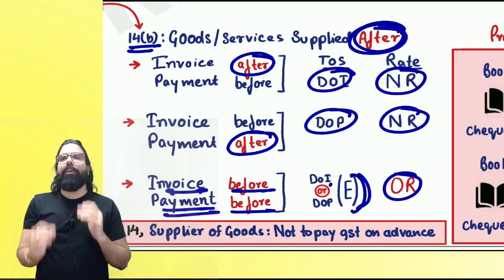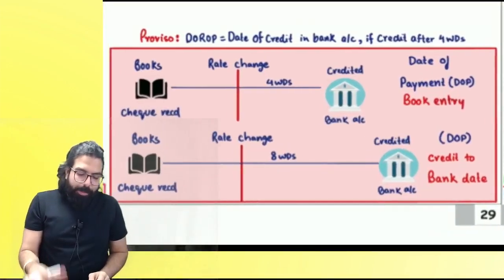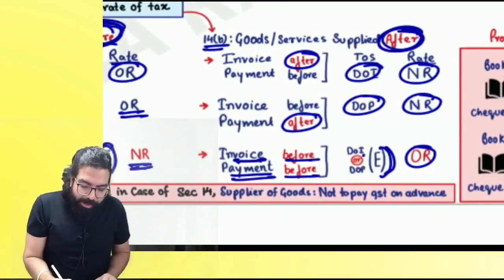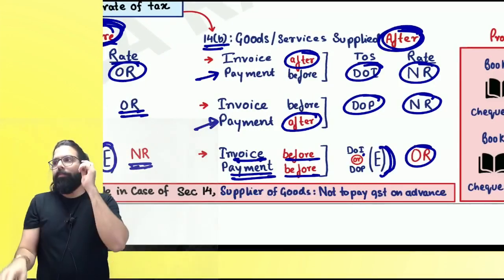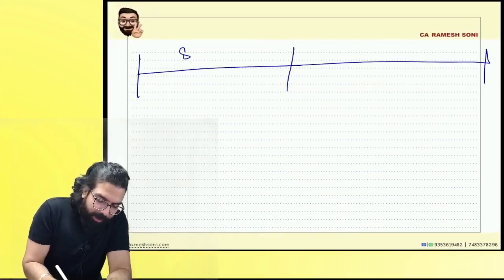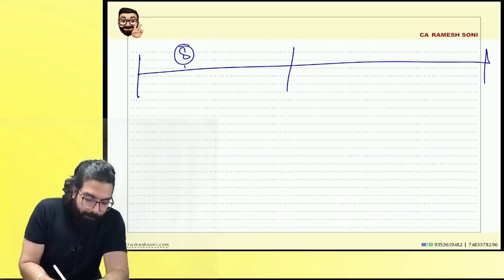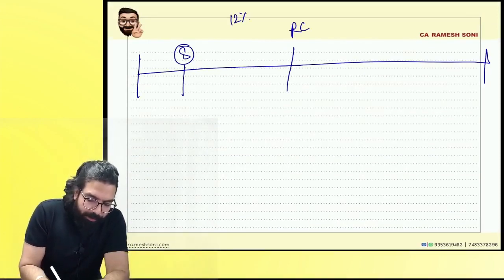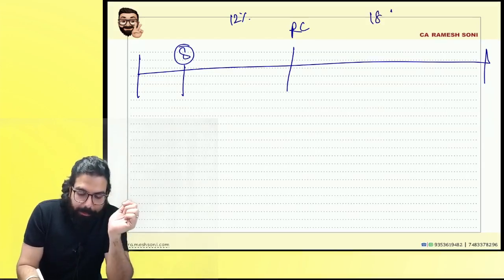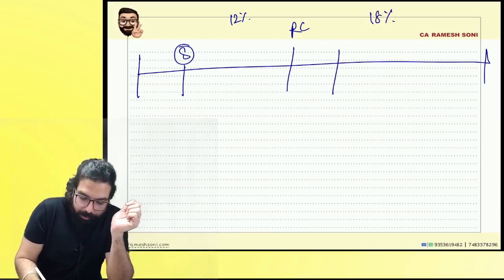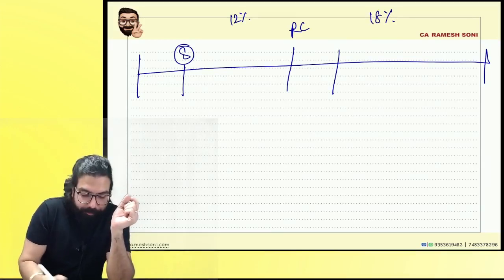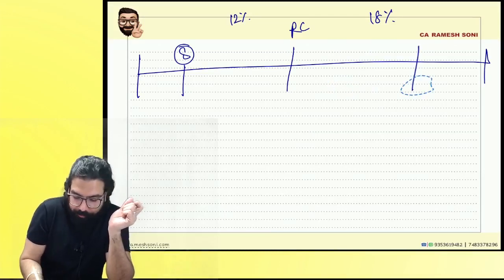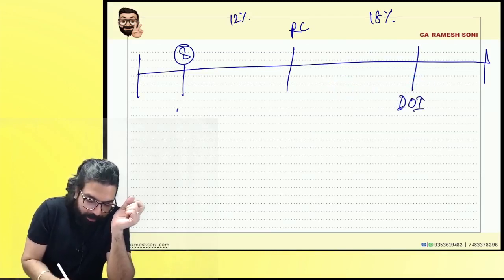Are we clear, everyone? Now listen to me very carefully. Here, government went ahead and told, listen, whenever you are taking the date of payment, generally the date of payment is what, everyone? Okay, I will ask you one thing. I have done a supply over here. This is a rate change, 12% and 18%. Here is the invoice. Date of invoice, here is the supply.